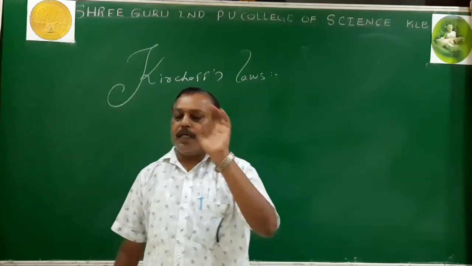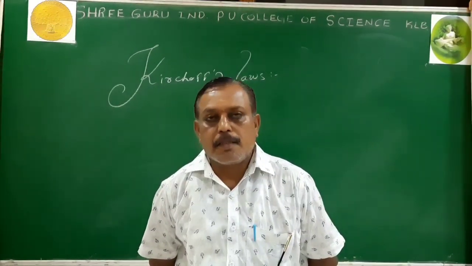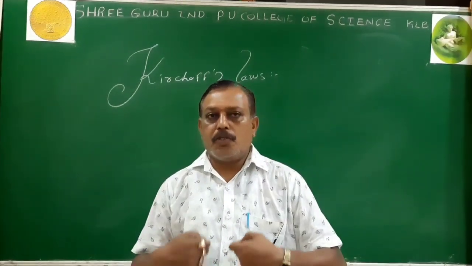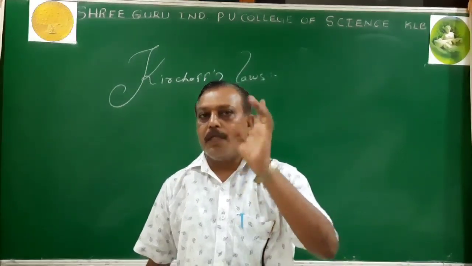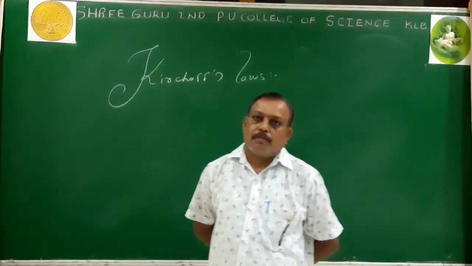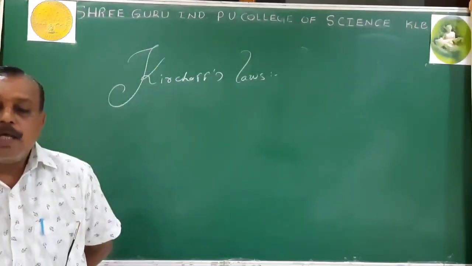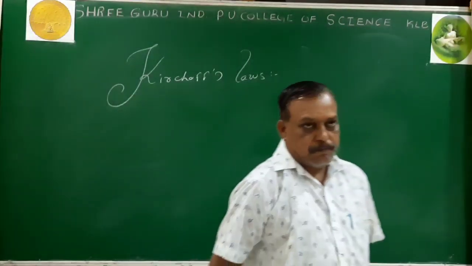So we conclude that Coulomb's law deals with only two point charges. If I give charge to a conductor, for the distribution of charges on the surface of the conductor, Coulomb's law fails. Wherever Coulomb's law fails, Gauss theorem enters.